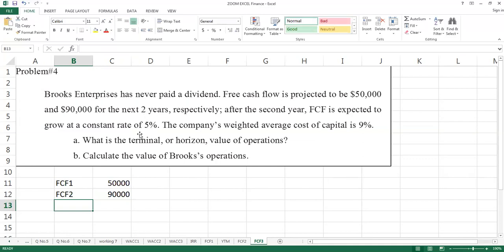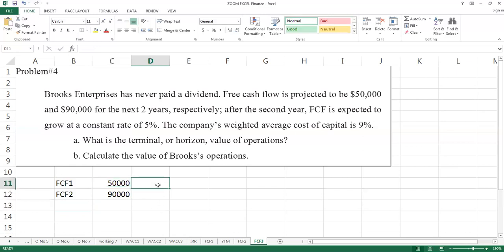So student, why this rate is important? Why this rate is important not only in this question, but whenever you are trying to apply a formula to calculate value of operation by constant growth model. Look these two values. Earlier it was 50,000 and next year it was 90,000.